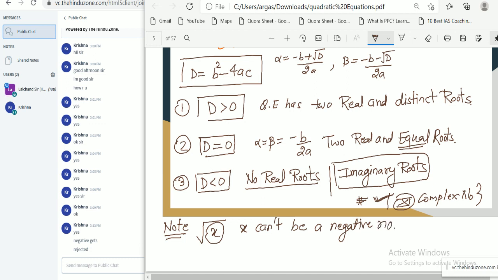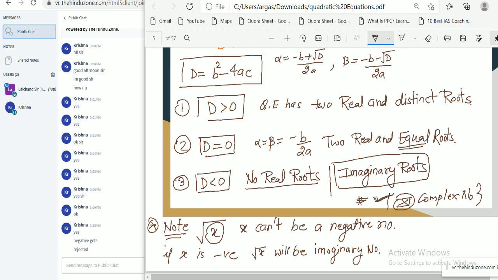If x is negative, then this quantity under the root will be an imaginary number. Remember this note. Okay, so we have three conditions.